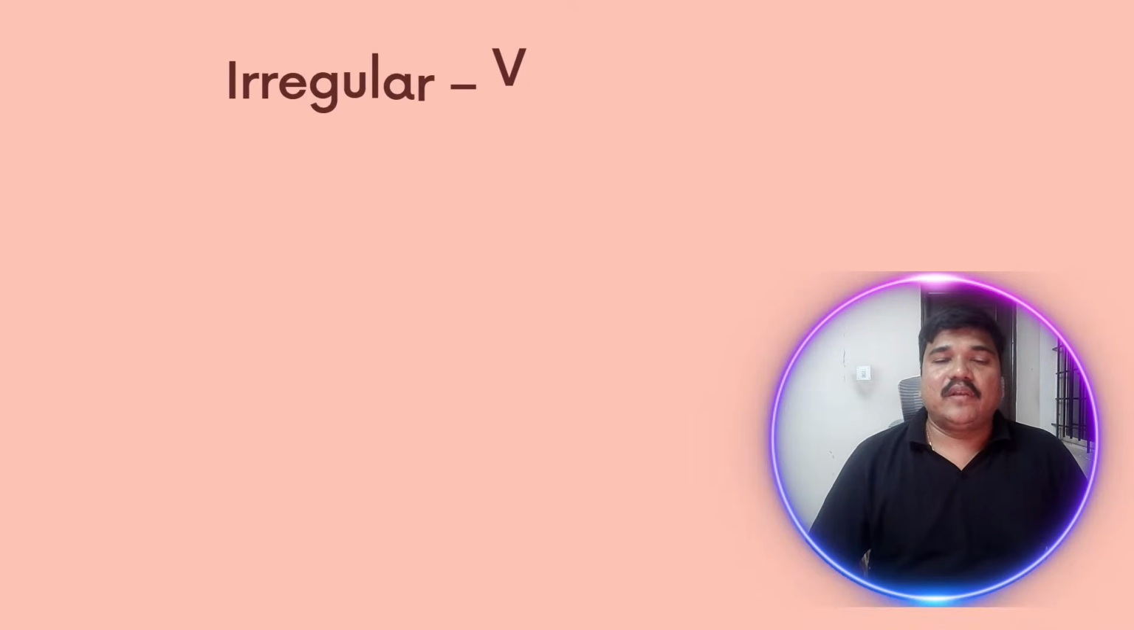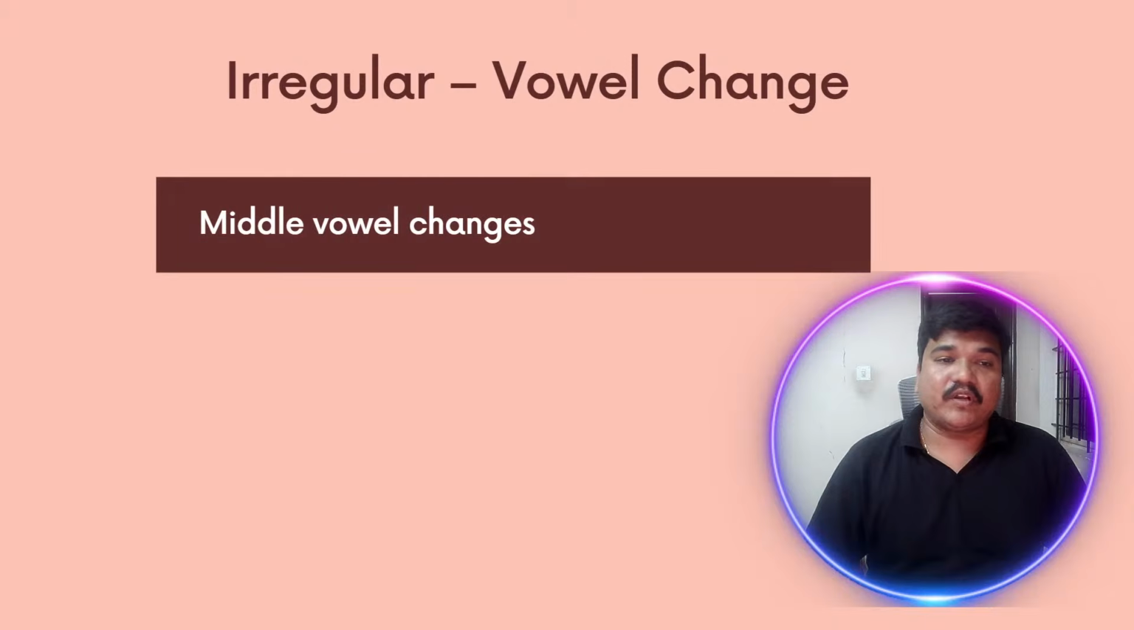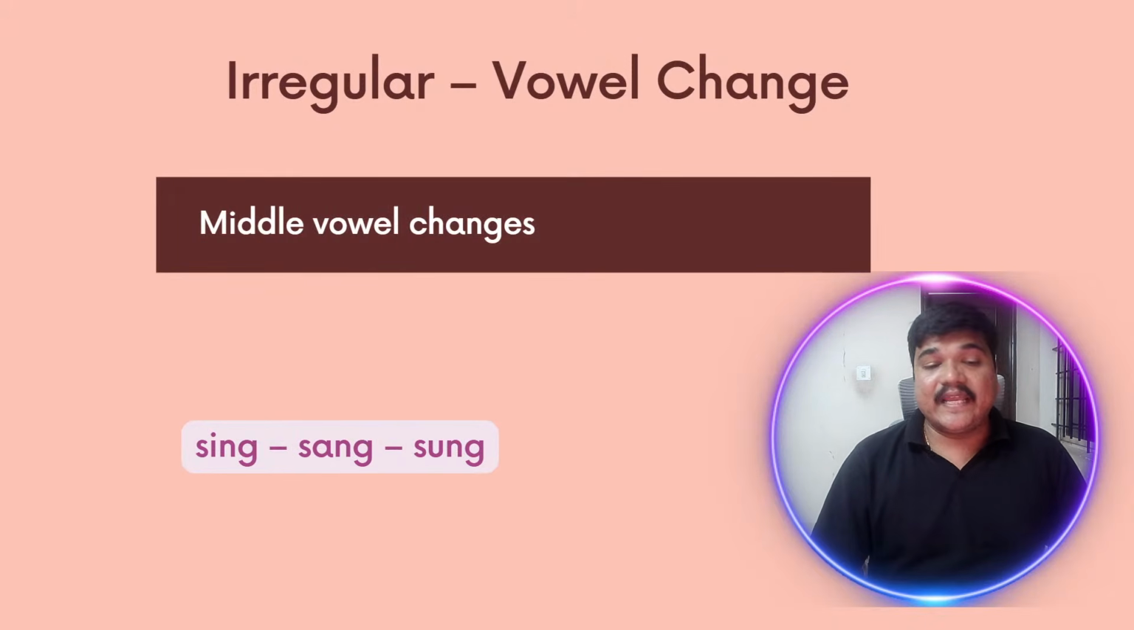Now, let's look into another variation of irregular verb. Here, vowel changes, or middle vowel changes. For example, sing, sang, sung. Here, if you notice, just one letter is changed. I is changed to A and U. So, sing, sang, sung. This is again a variation of irregular verb.